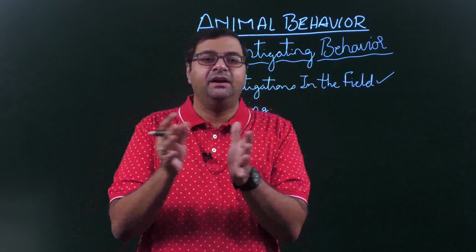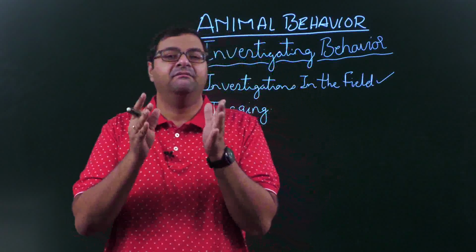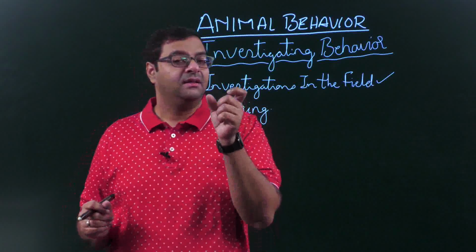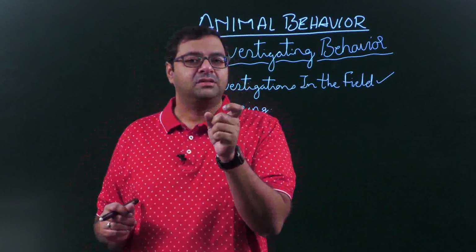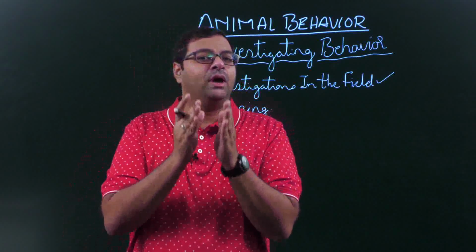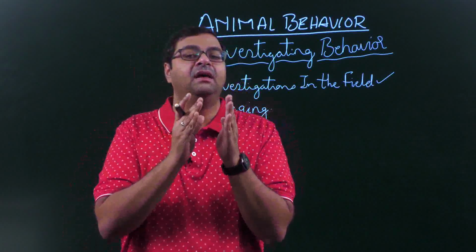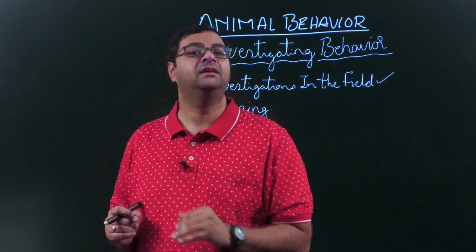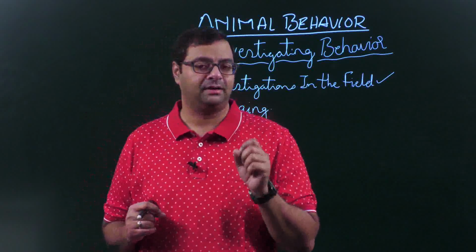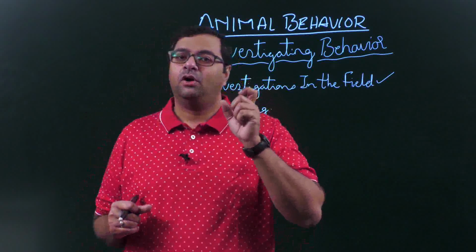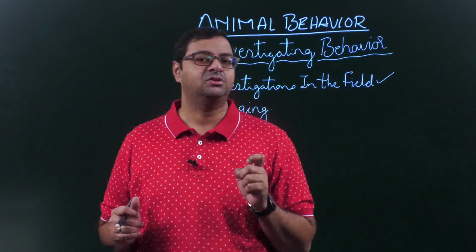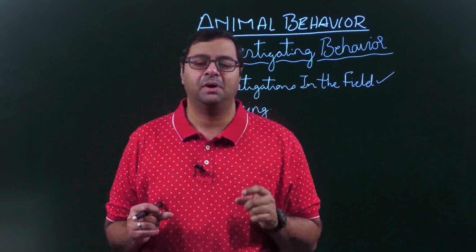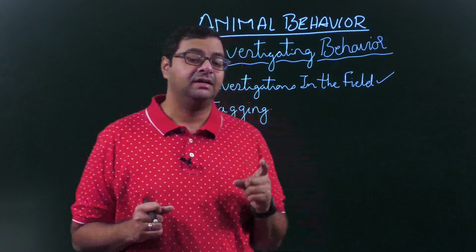These behaviors are seen when the female first approaches the alpha male or the dominant male in that particular pack. But the alpha male, in order to become that alpha male, has to go through many fights with the other males in the swamp.